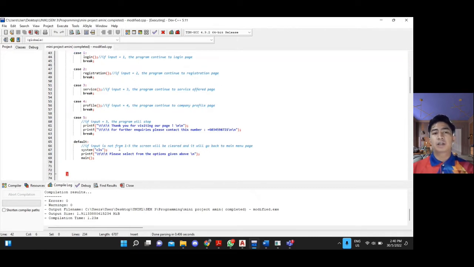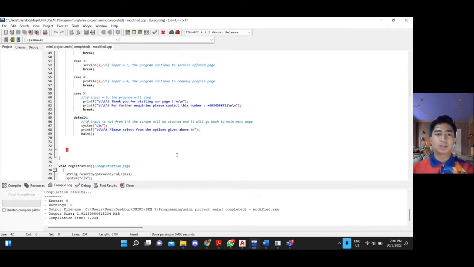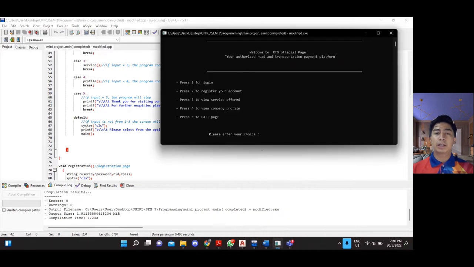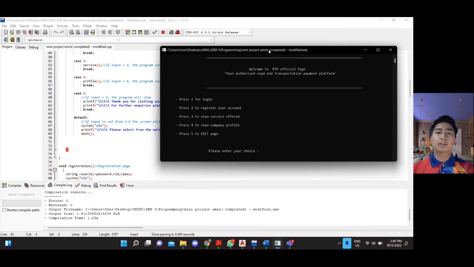Default. If the input is not from 1 to 5, the screen will be cleared and it will go back to the main page. Like this one. It returns back to this page, the main menu page.